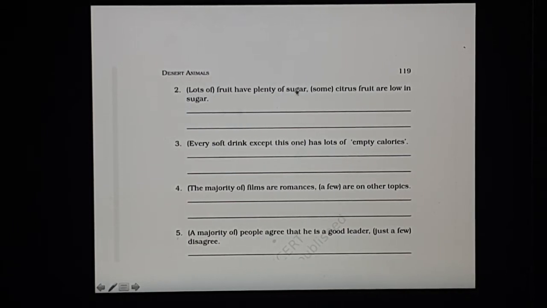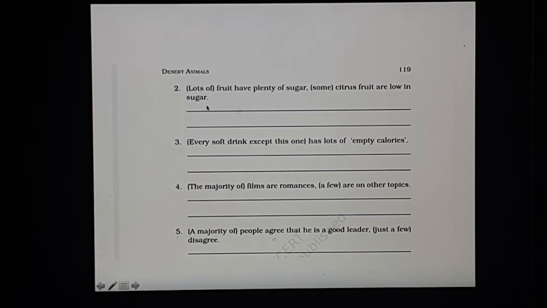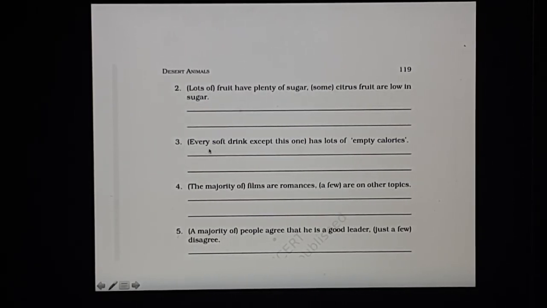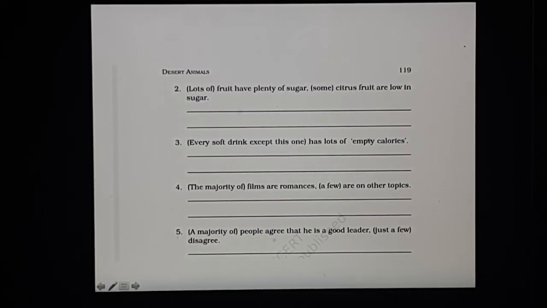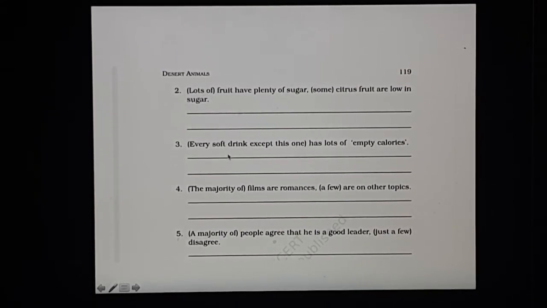Lots of fruit have plenty of sugar. Some fruits, citrus fruits, are low in sugar. Most fruits have plenty of sugar, but some citrus fruits are low in sugar. Every soft drink except this one has lots of empty calories. Most soft drinks have lots of empty calories.